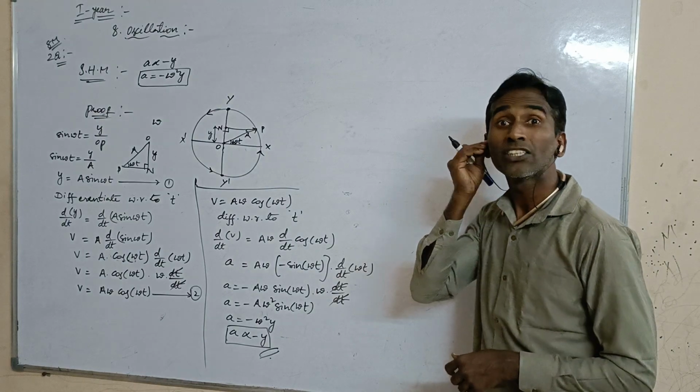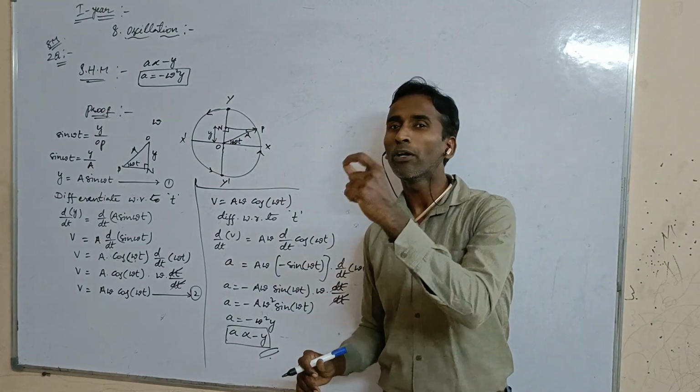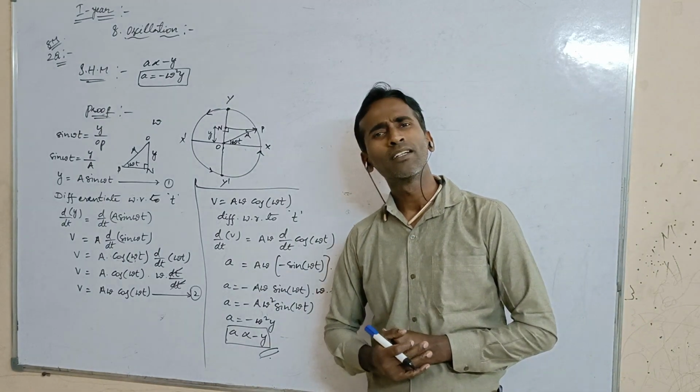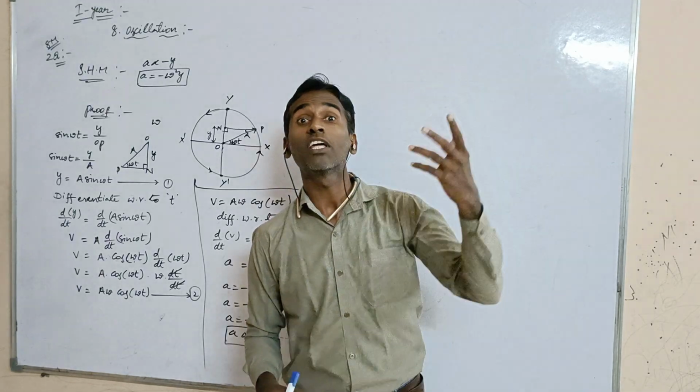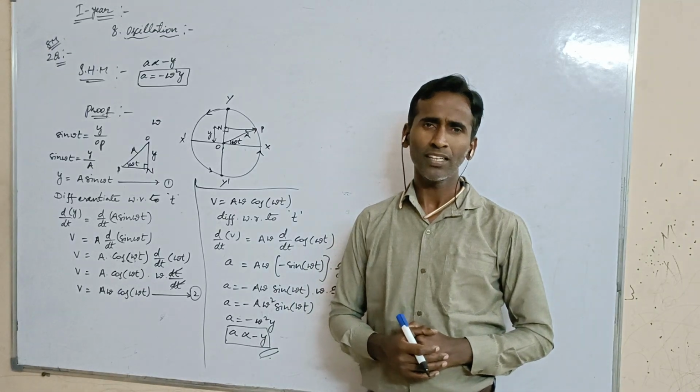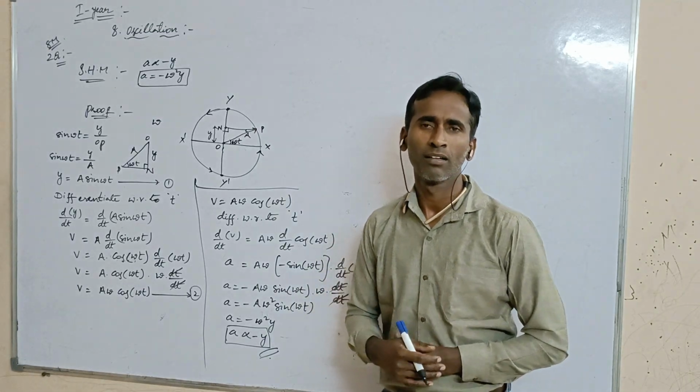And next one, an attached question is also given. Can a simple pendulum be used in an artificial satellite? No, because if you use it in a satellite, there is no gravity.